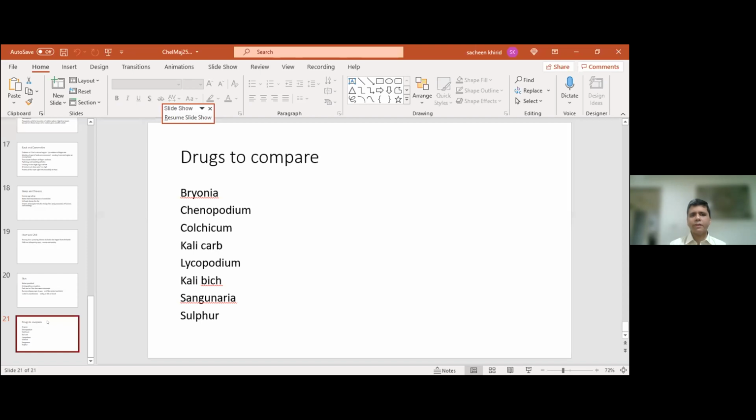I hope, Sachin, there is one comment and question about Mag mur in liver conditions and differential diagnosis with Chelidonium. Okay, that's interesting. Mag mur is also, of course, a liver remedy, and Mag mur is in fact more chronic than Chelidonium. The stools of Mag mur will be crumbly, which is not always the case in Chelidonium. Chelidonium comes with a sheep-dung type of stool.